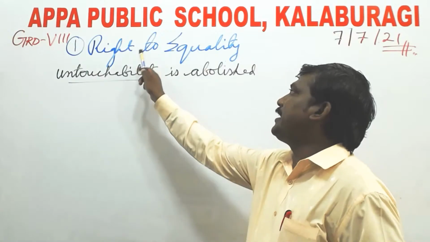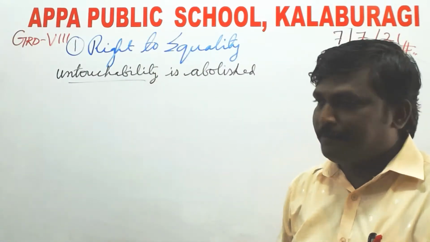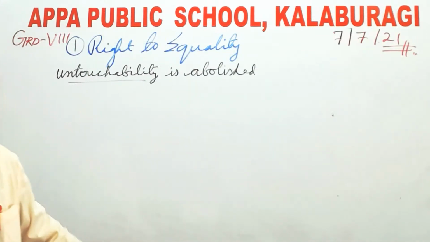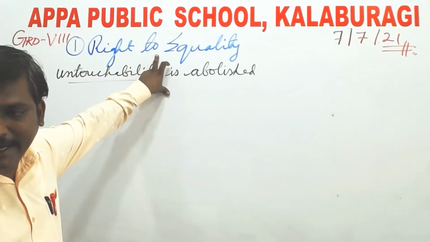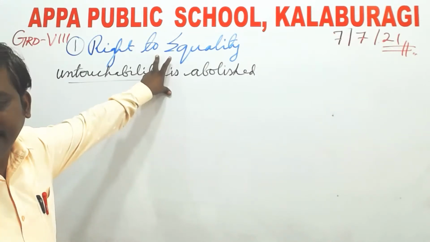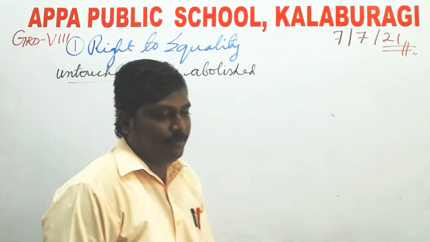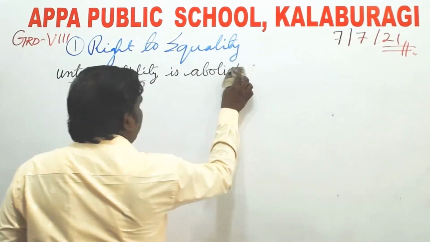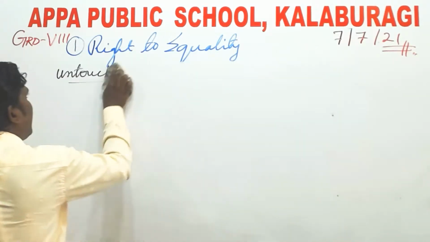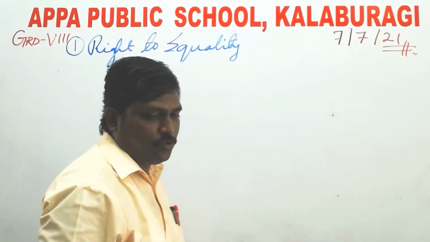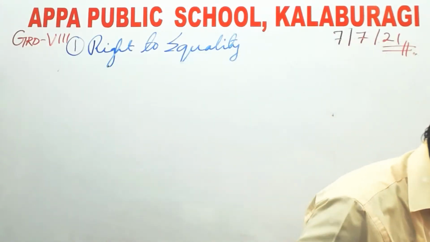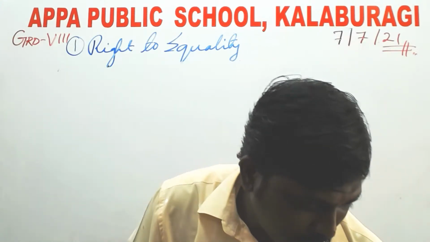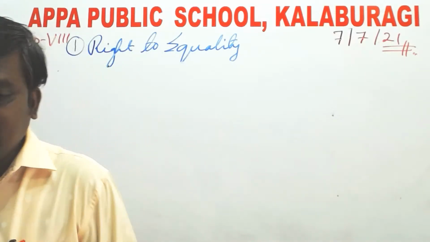So this right, the right to equality, guarantees them that they are treated equally with others. That is how untouchability has been abolished. And also, my dear students, all have access to each and everything. Now the next one which we are going to deal with is the second one.